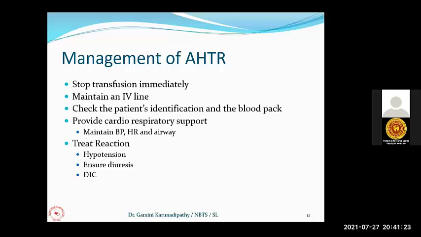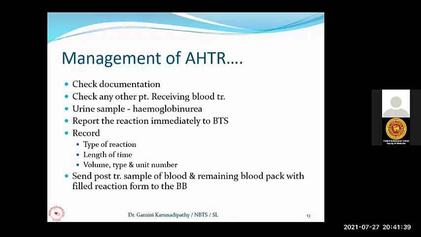So death can be due to severe hypotension, severe acute renal failure, or DIC, or as a result of all these combinations. So it is very important to act on time in the transfusion management. Then you have to check the documentation.